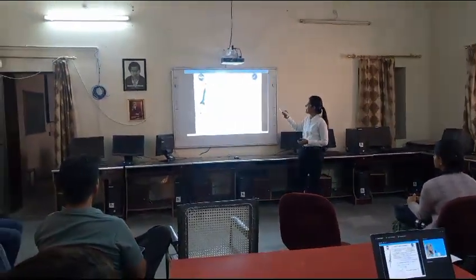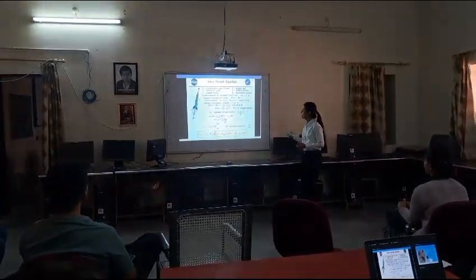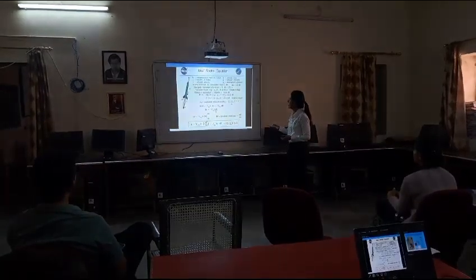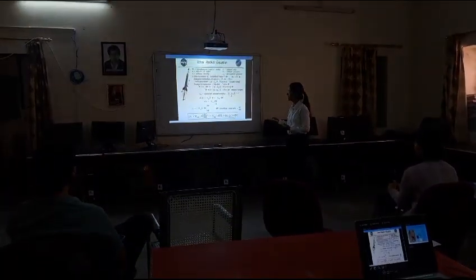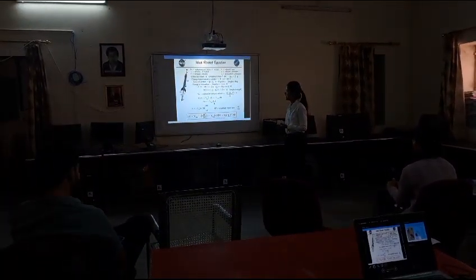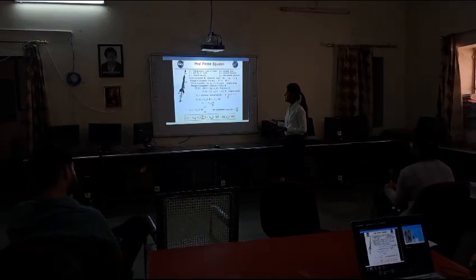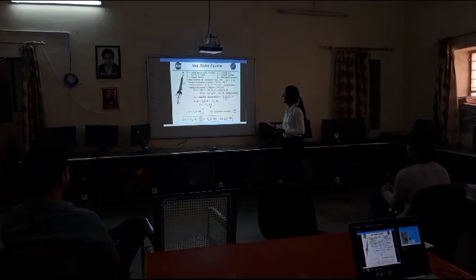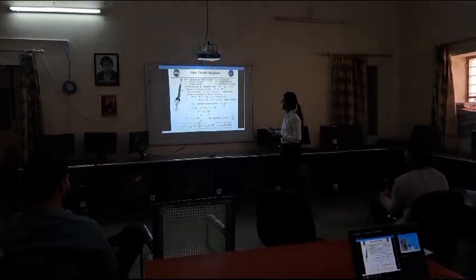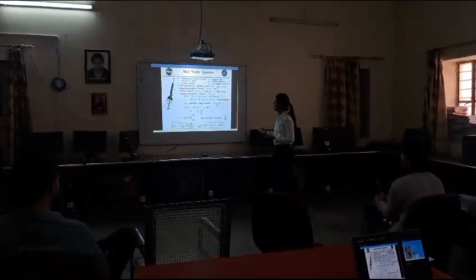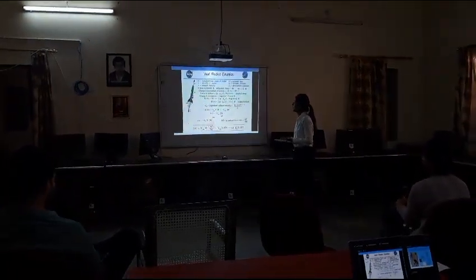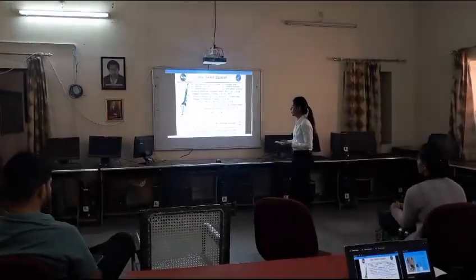Here you can see the ideal equation of the rocket. Here, this is the change in mass, because as the exhaust is coming out, the mass is decreasing and its velocity is increasing. You can see it is m du minus dm v, that is, the change in velocity with respect to the change in mass, and through this the equation of rocket launching has been derived.